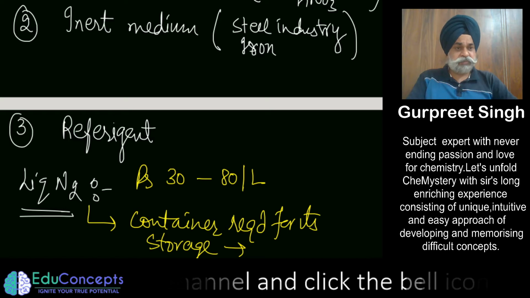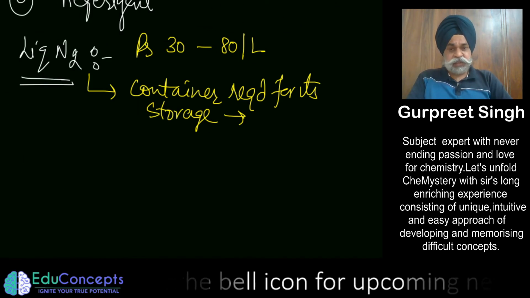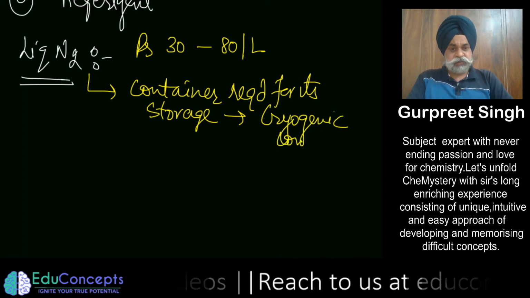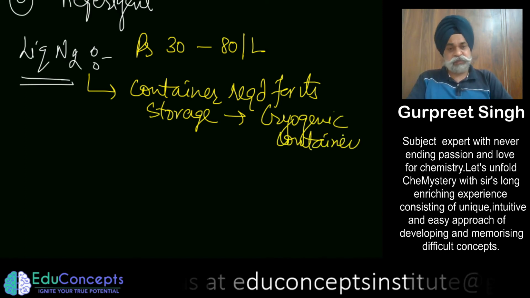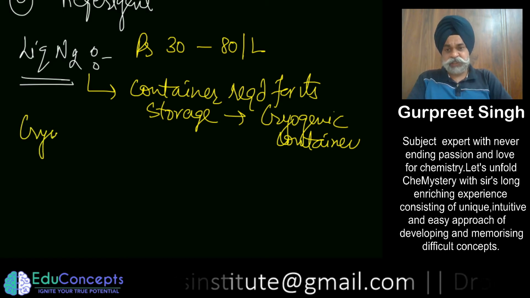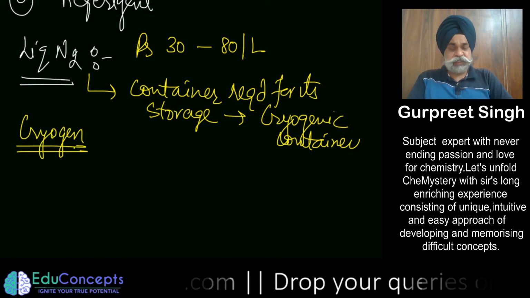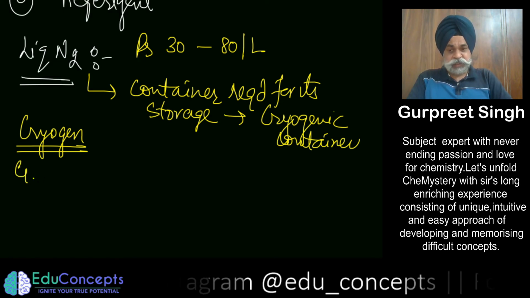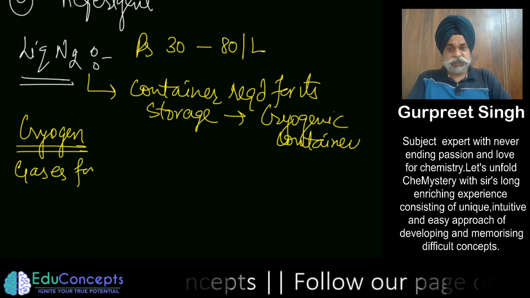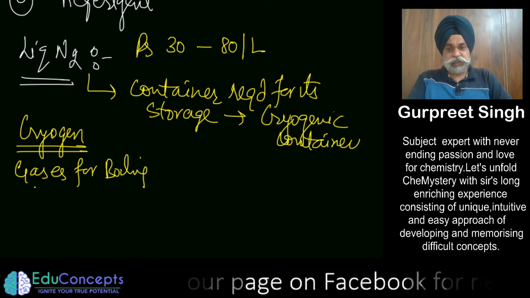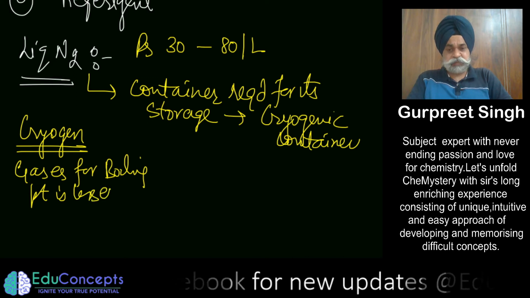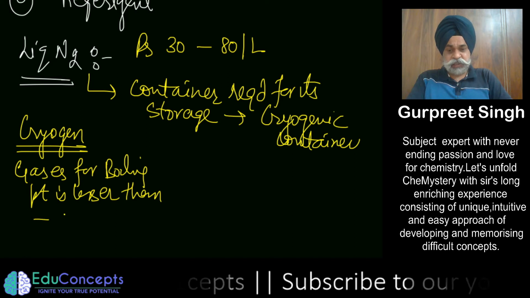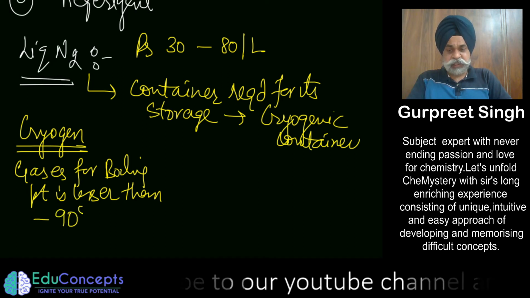This we call a cryogenic container. So what do we mean by cryogen? Basically, those gases whose boiling point is lesser than minus, what should I say, 90 degree centigrade.